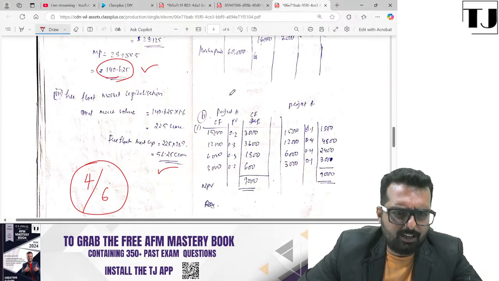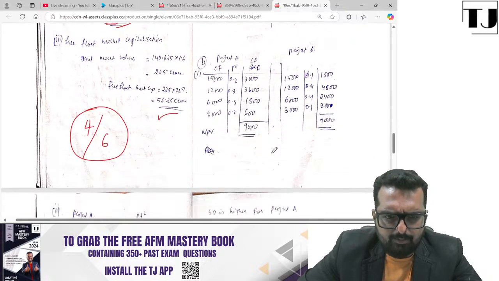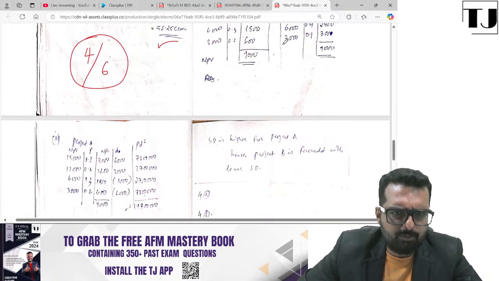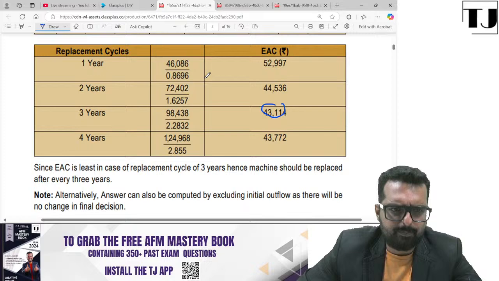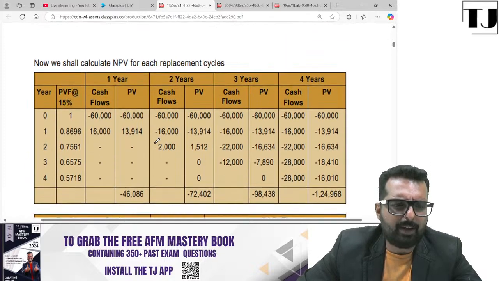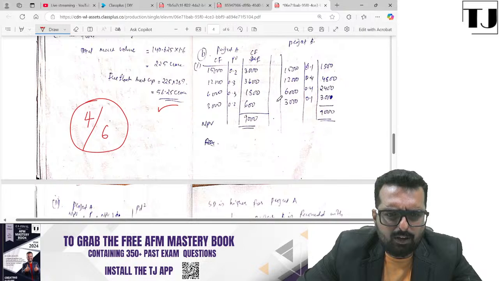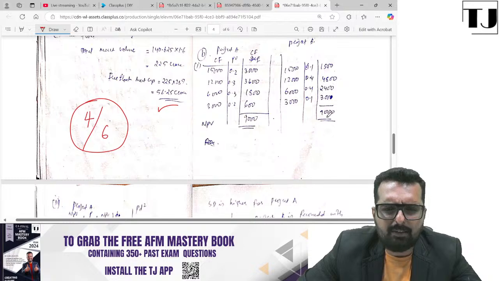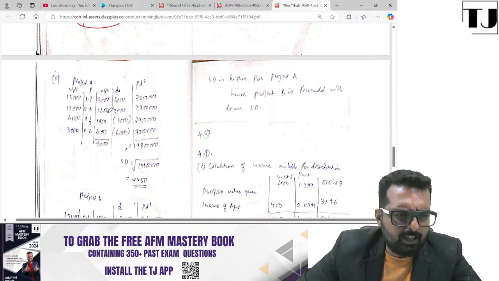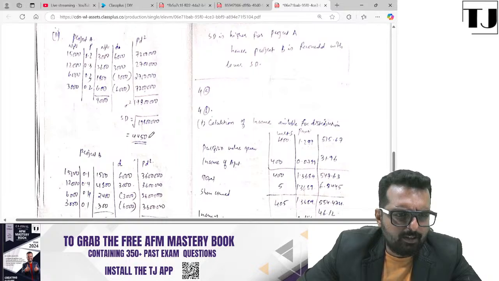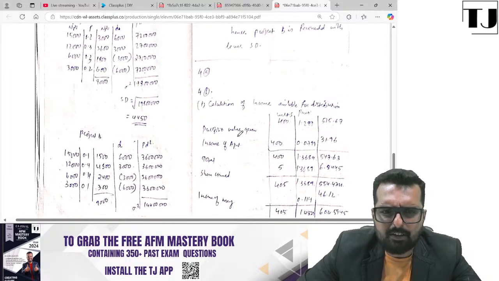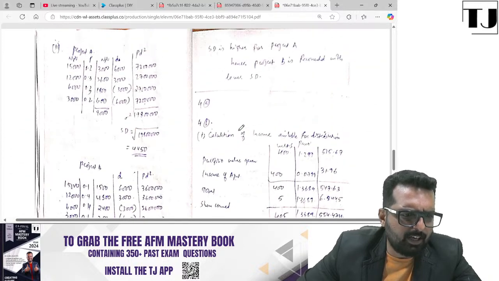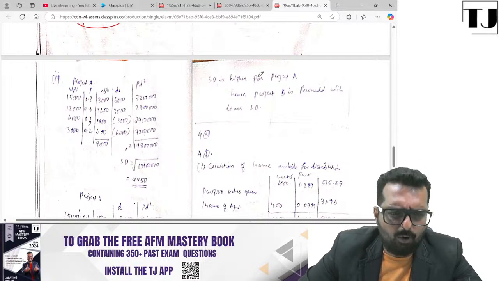Let's check how Amita has done it now. Let's put the data. Present value NPV, she's got 9,000. B also 9,000. Wait. A is minus 46,000. Amita, you've got the number as 9,000, is it? 1263. Project B again 9,000. Project A standard deviation. Project B standard deviation. No, it's gone out of the way. It's gone to some other direction. This answer is not correct. I'm just putting a wrong over here.